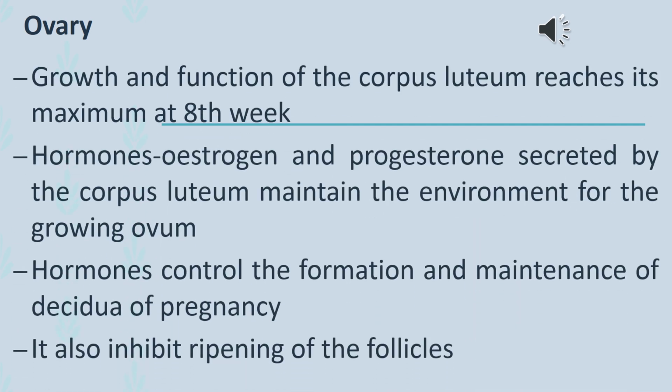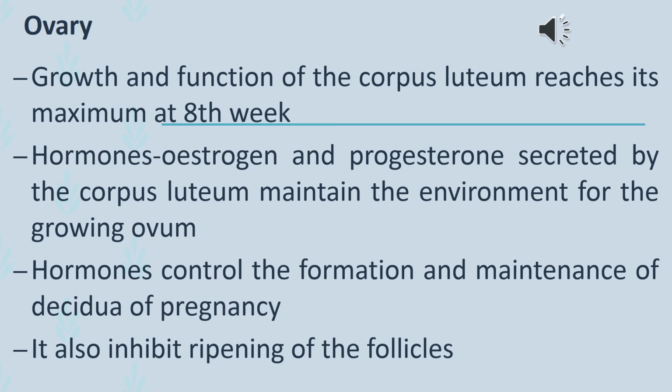Next, the changes occurring in the ovary. The corpus luteum produces progesterone to help maintain the lining of the endometrium in early pregnancy. The corpus luteum enlarges during early pregnancy. It functions until about the 10th to 12th week of pregnancy, when the placenta is capable of producing adequate amounts of progesterone and estrogen.